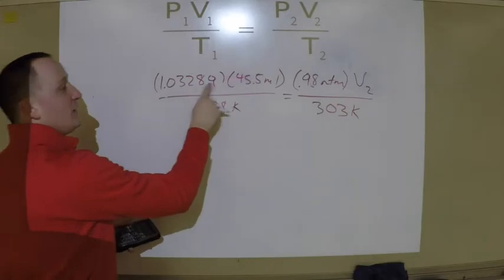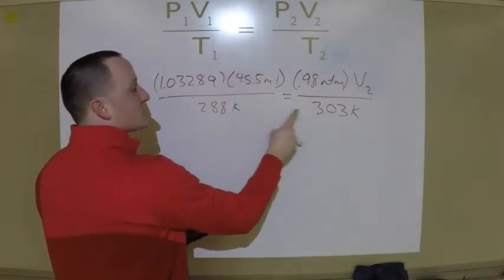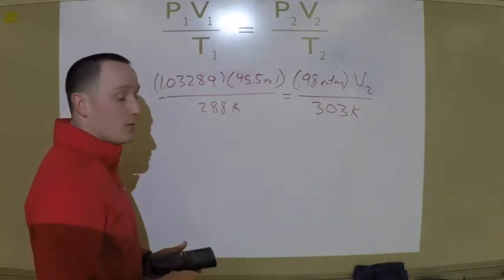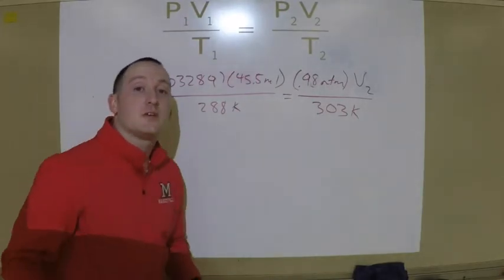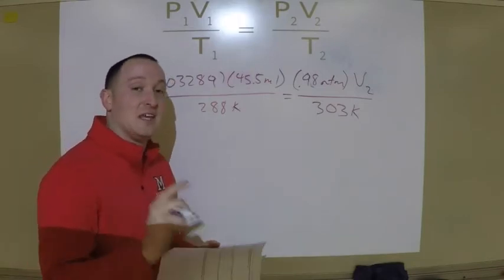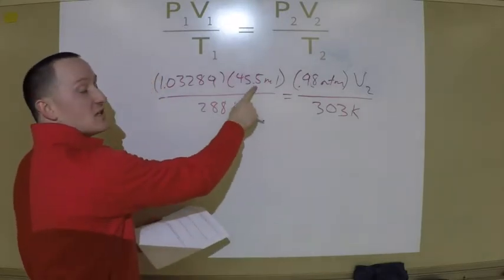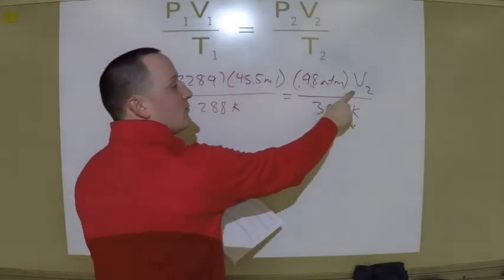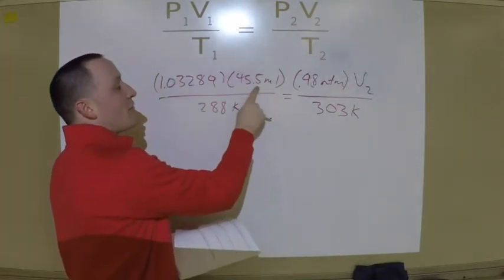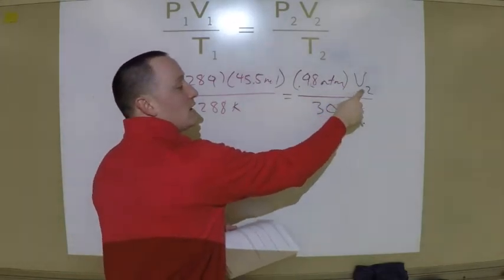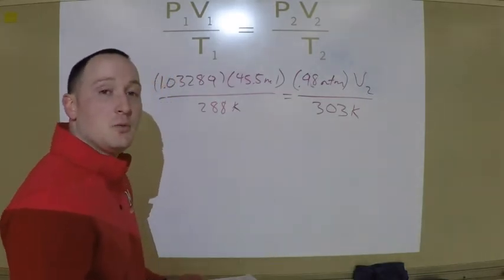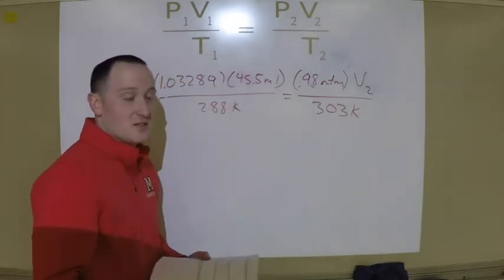There, now these are both in atmospheres, these are both in Kelvin, and this is in milliliters. Now you might be like, do I need to change that to liters? Well, in fact, that would actually be a bad idea. Here's why. Notice that the problem says, what will be the volume of the same gas in milliliters? If I change this to liters, that would mean it would give me my volume in liters. I don't want that. I want it to be in milliliters. So if I have my volume here in milliliters, that means when I solve for V2, that unit is going to be in milliliters. So I actually want to leave this in milliliters.